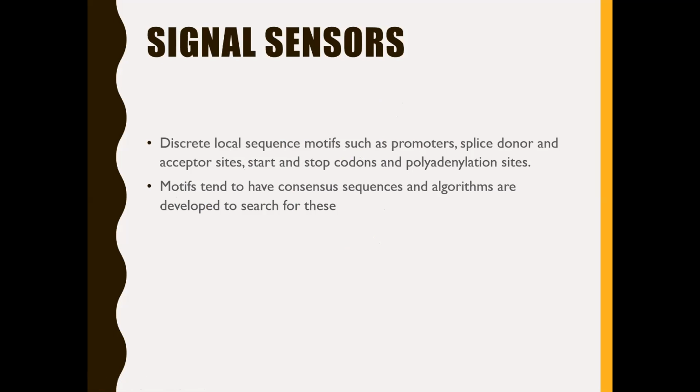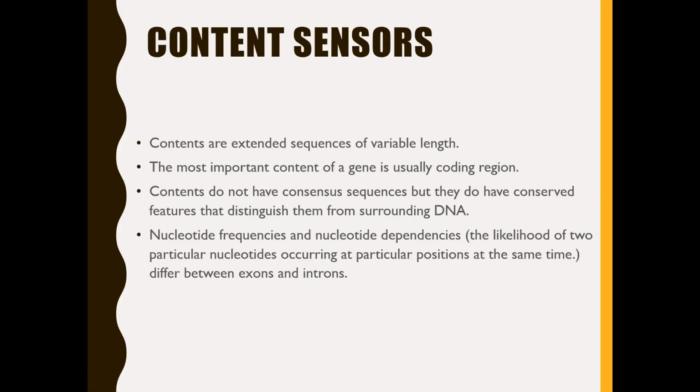Now, let's move on to the next algorithm, content sensors. These content sensors, as the name says, will be finding the contents in the given DNA sequence. What are these contents? These are extended sequences of variable length.